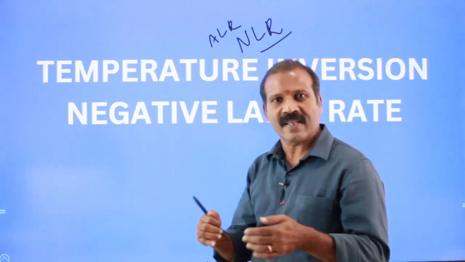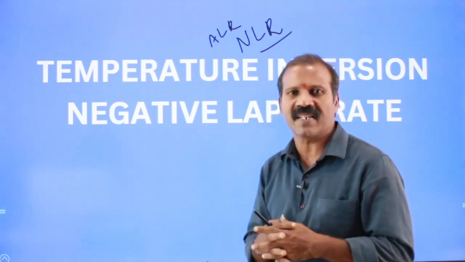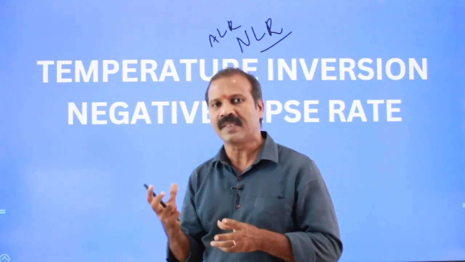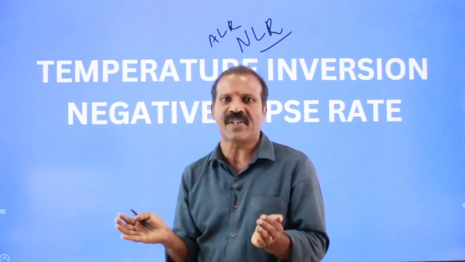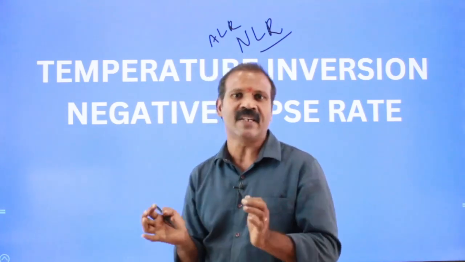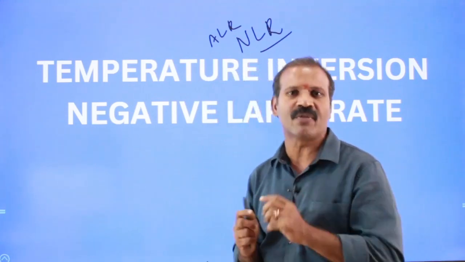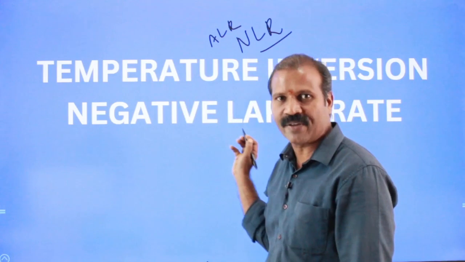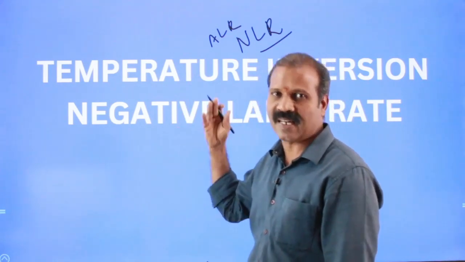But under some unusual circumstances, there may be an atmospheric condition that prevails over a region, over a locality, for a short period of duration, called thermal inversion, or negative lapse rate or reverse lapse rate.